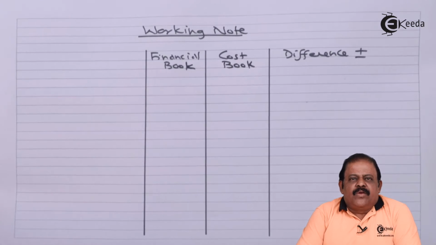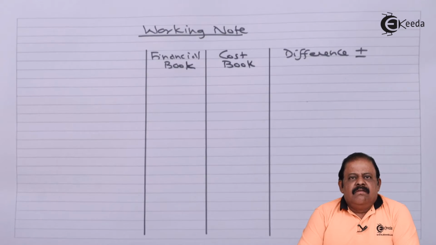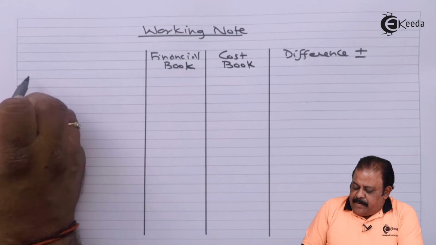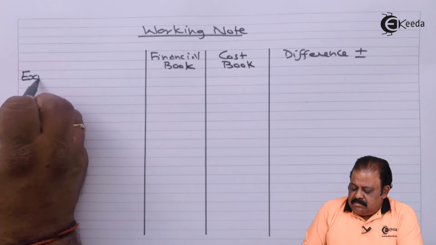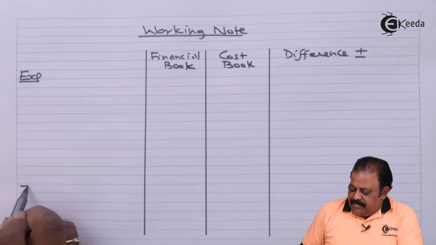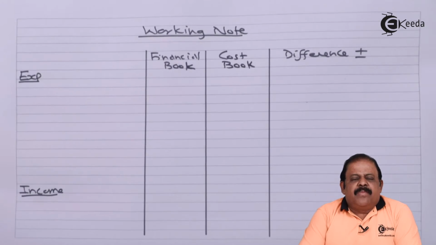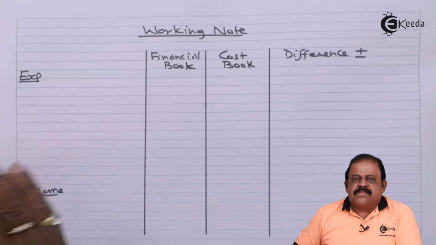How to prepare a working note? It's very simple. We'll be recording the amounts which are different in both the books, whether it is an expense or an item of income. We are required to be careful while fixing the columns.